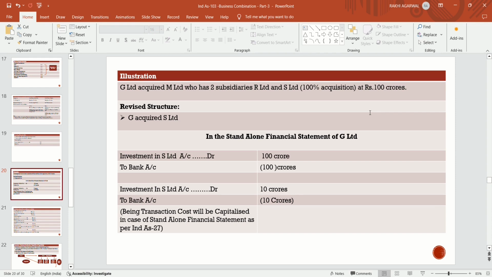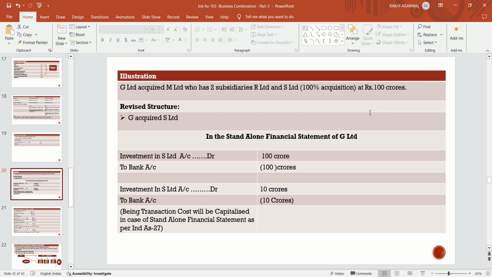Suppose G Limited acquired one of the subsidiaries of M Limited. M Limited has two subsidiaries, R Limited and S Limited, and G Limited acquired one of them, that is S Limited, at rupees 100 crores.